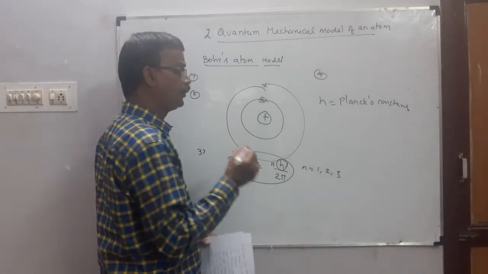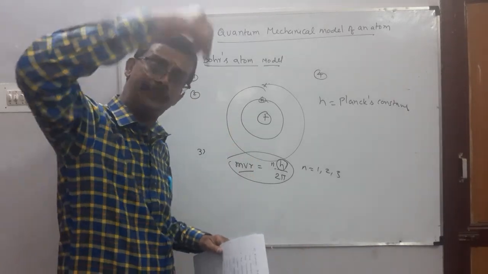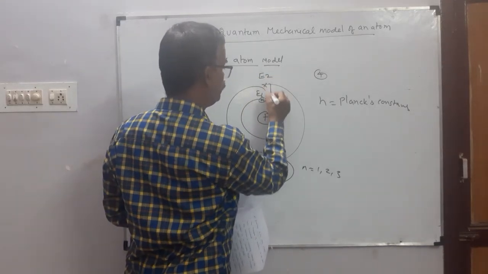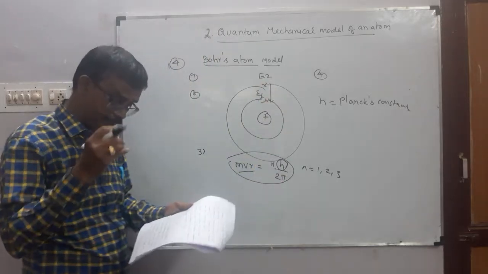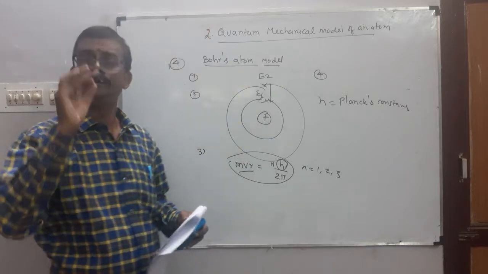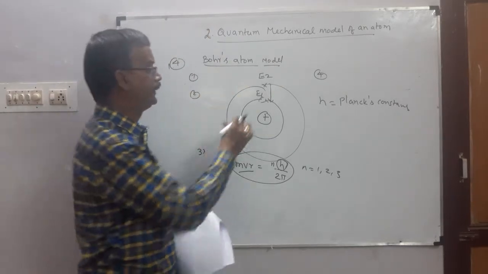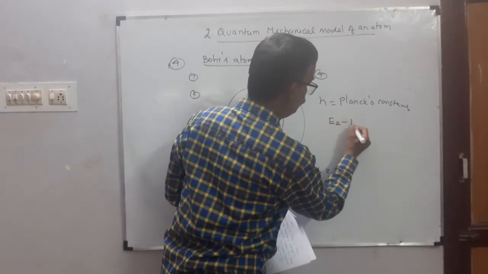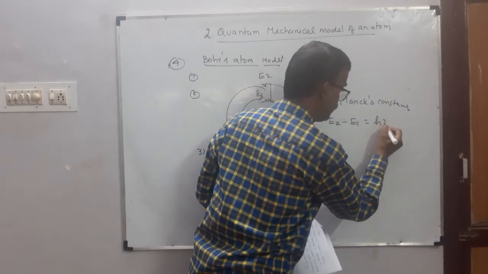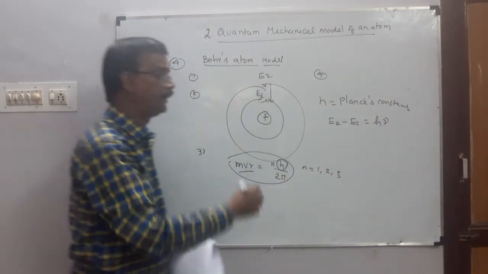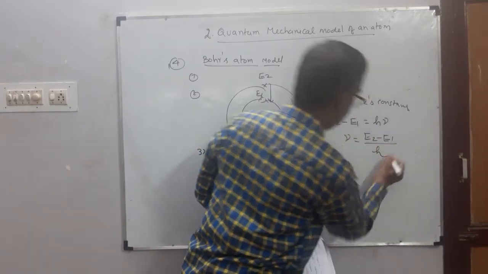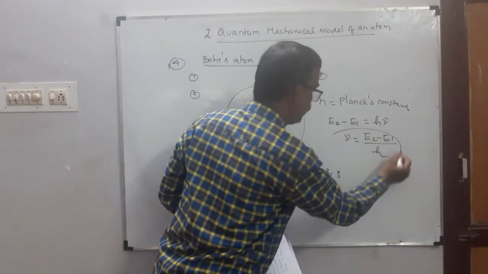However, when electron jumps from higher energy to lower energy, suppose இது higher energy, okay, இது வந்து lower energy. When electron jumps from higher energy to lower energy, the excess energy is emitted in the form of the radiation. The excess energy பார்த்தீங்கன்னா E2 minus E1 is emitted in the form of the radiation. h is the Planck constant, nu is the frequency of the radiation. So frequency equal to E2 minus E1 by h. Okay, so clear. So fourth point சொல்றேன்.